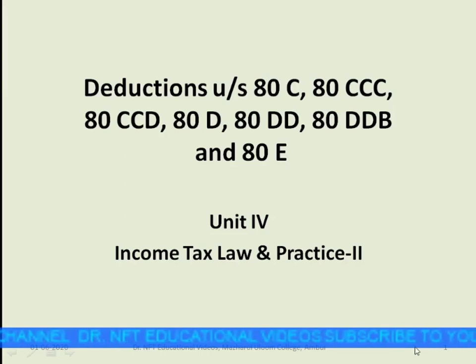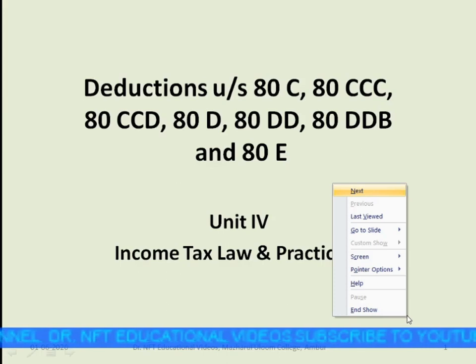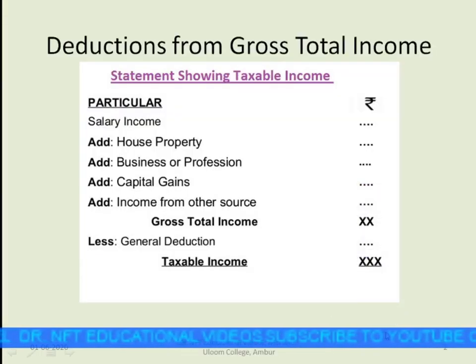In order to find out the gross total income, we add the 5 heads of income: salary income, house property, business or profession, capital gains, and income from other sources. After making necessary adjustments relating to clubbing of income and set off and carry forwards, the income available is your gross total income or total income. From the gross total income, various deductions which are allowed under Income Tax Act 1961 are subtracted, which gives taxable income.